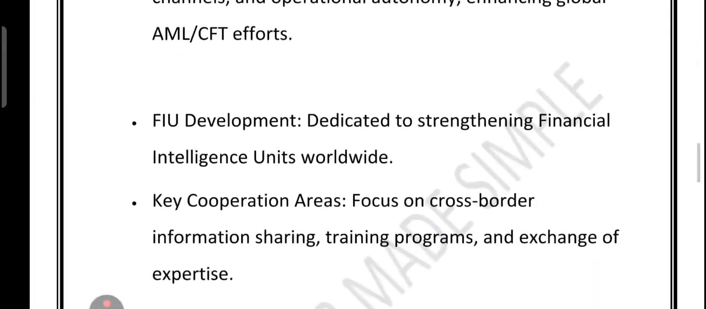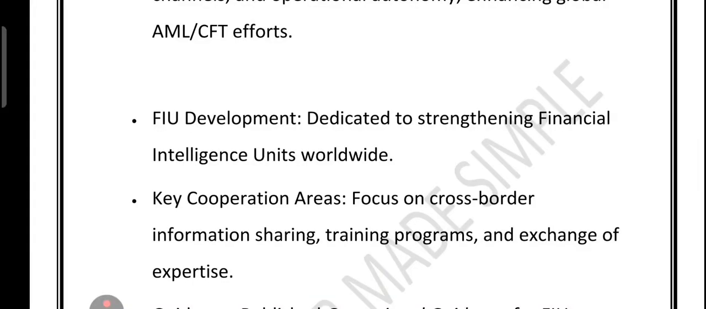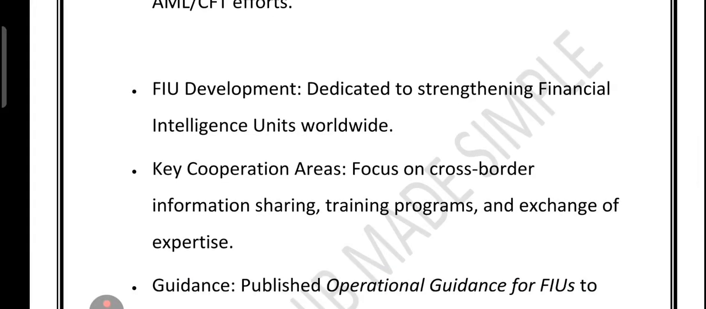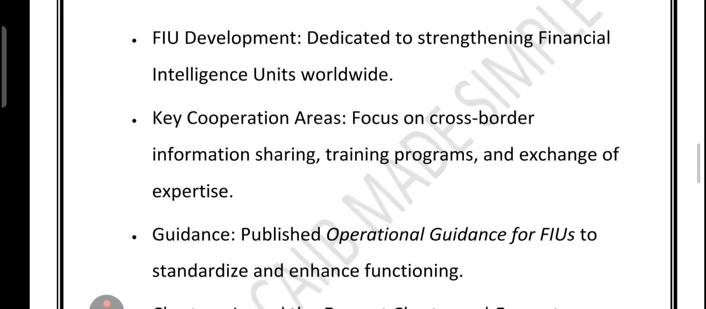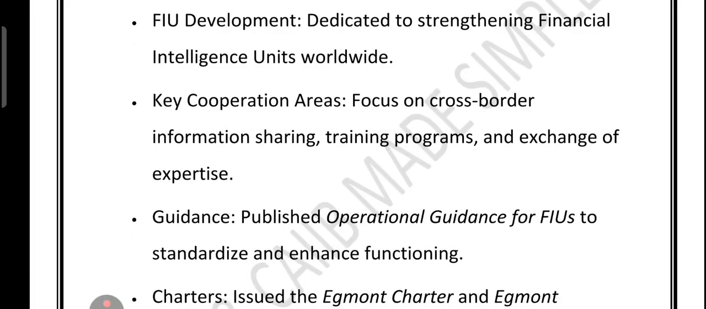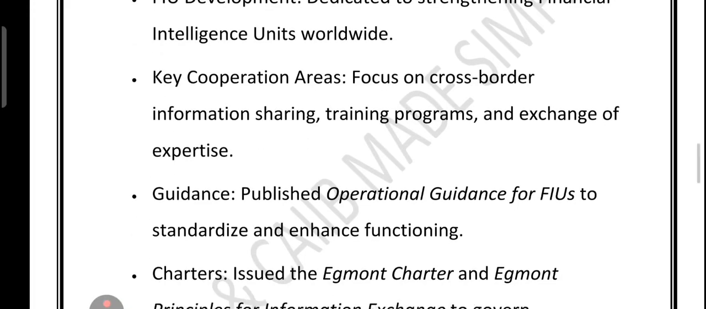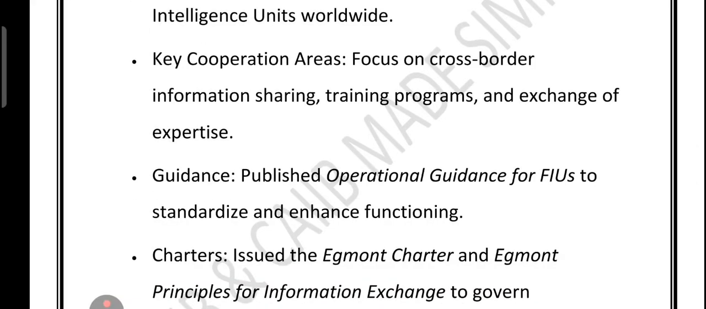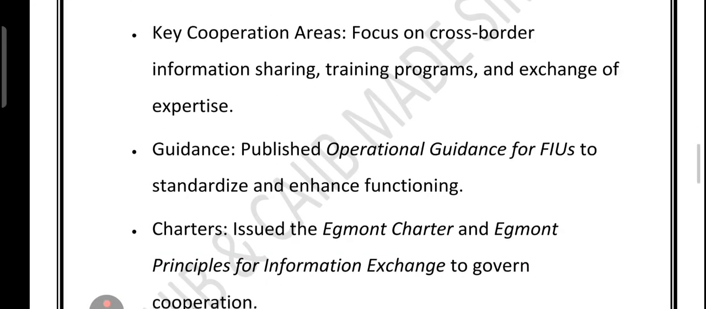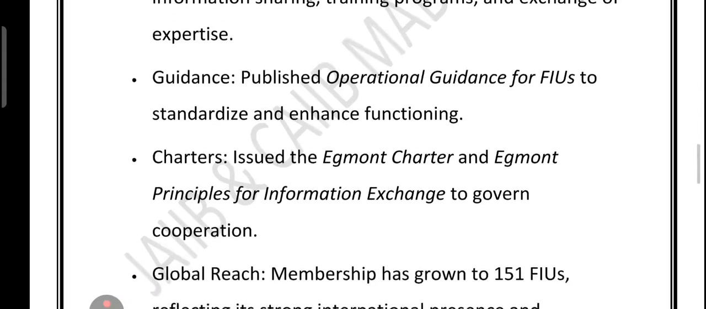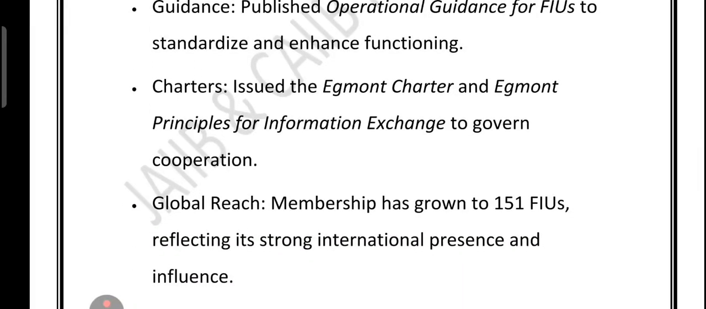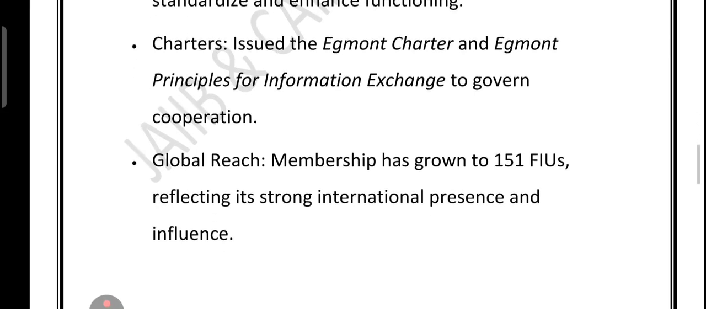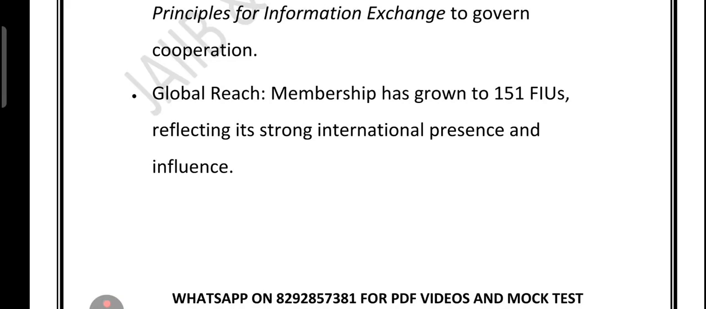Now let's talk about FIU development. So friends, how are financial intelligence units being strengthened worldwide? The focus is on better cooperation across borders so that countries can work together against money laundering and terrorism financing. That means more secure information sharing, regular training programs, and exchange of expertise between FIUs. To keep everything consistent, the global FIU network, known as the Egmont Group, has published operational guidelines to help standardize how FIUs operate. They have also issued the Egmont Charter and the Egmont Principles for Information Exchange. Today, Egmont membership has grown to 151 FIUs around the world, showing just how important this network has become in the global fight against financial crime.